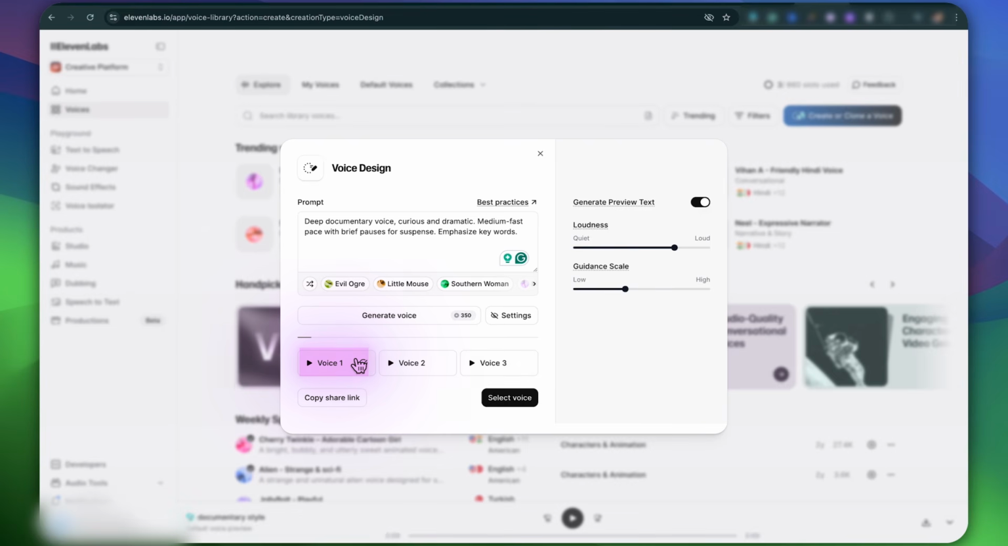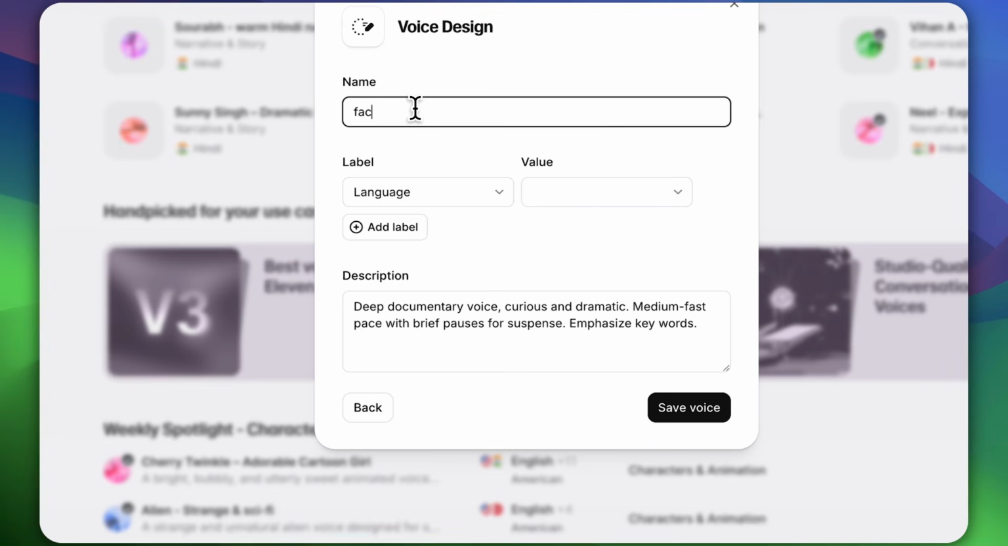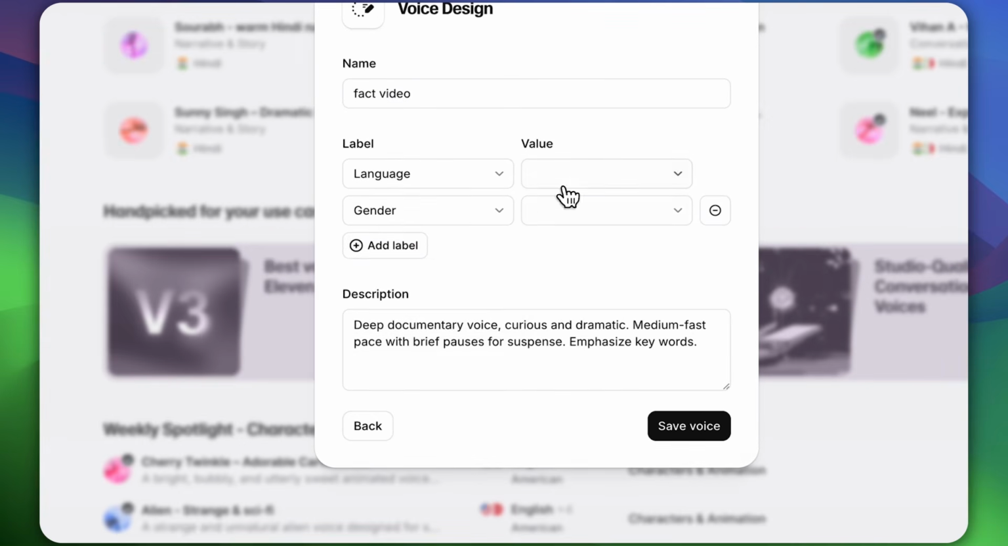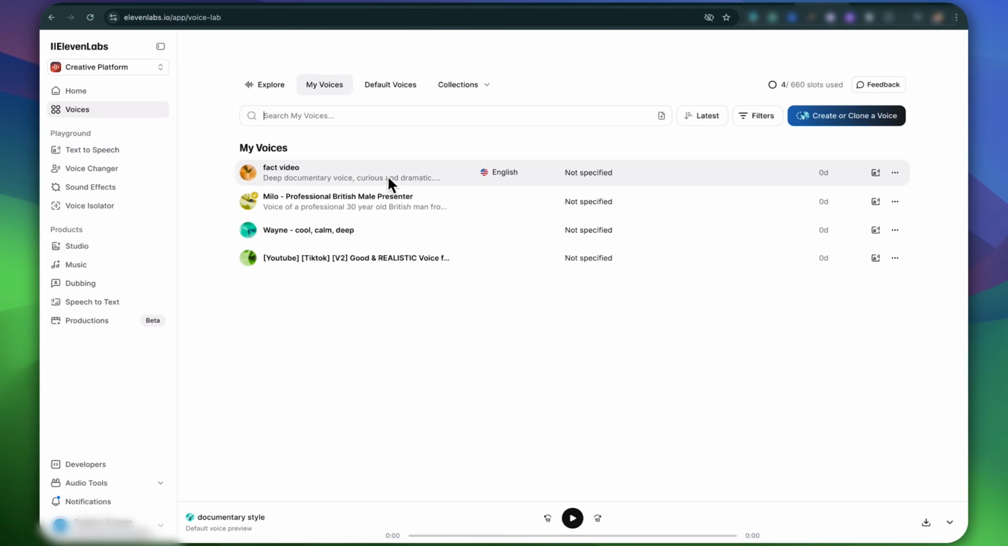Okay, in my case, I personally like the first one the most. It sounds more natural and fits my content better. So I'll select that one by clicking on Select Voice. Now give your voice a proper name, add a label if you want, and then save it. After saving, go to My Voices. Okay, here you'll see the custom voice you just created.